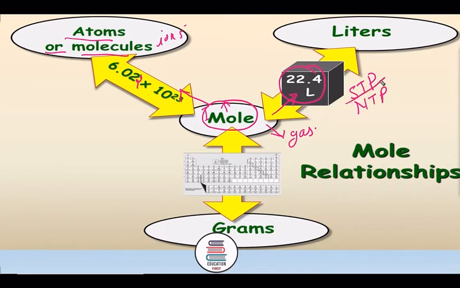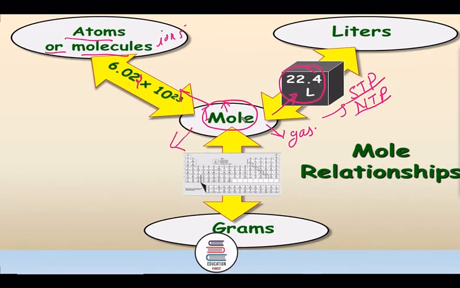STP means standard temperature pressure or normal temperature pressure. So 1 mole of gas occupies 22.4 liter of space. Or in other words, we can say the volume of 1 mole of gas at NTP will be 22.4 liter.